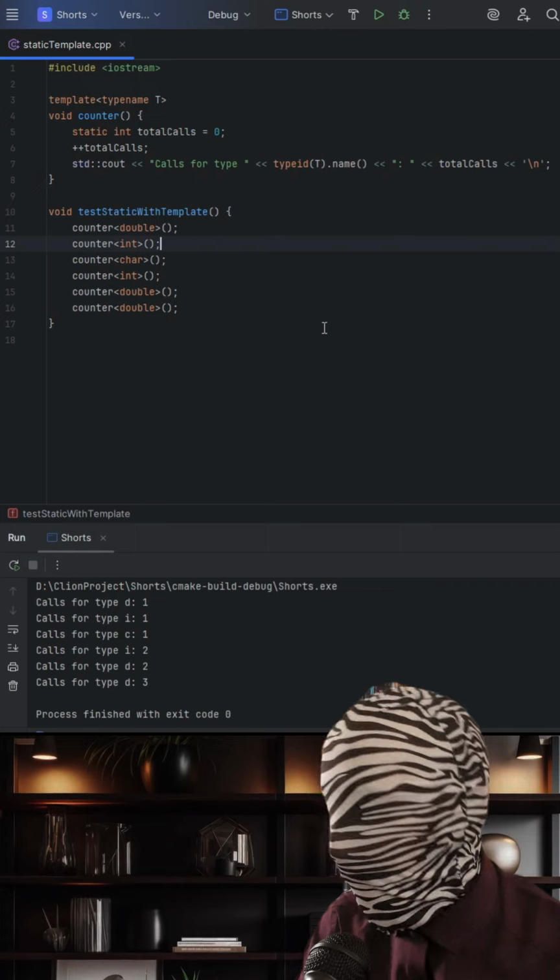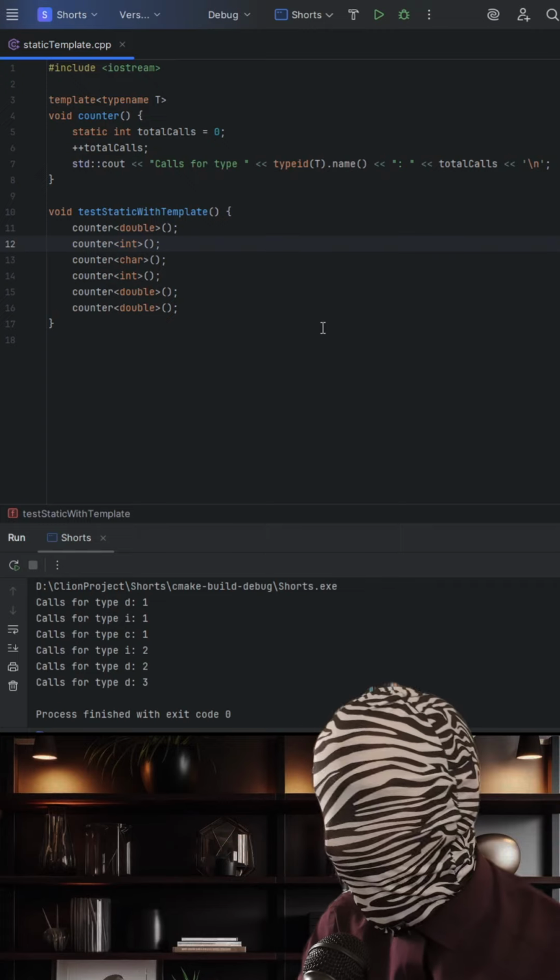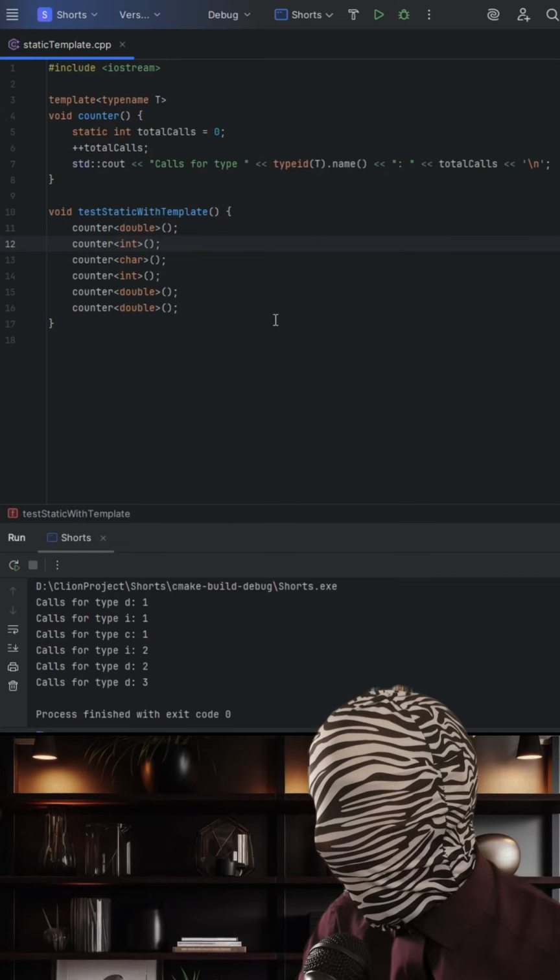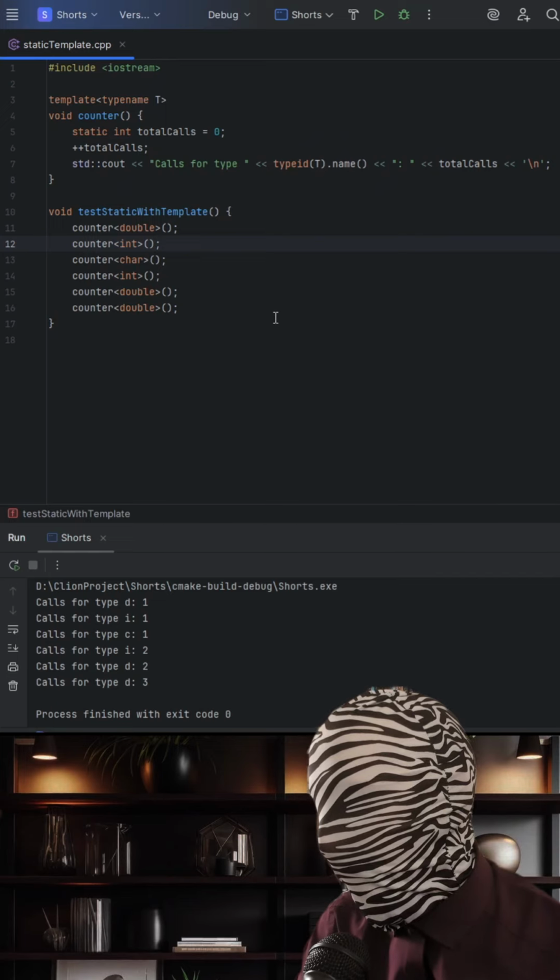So counter with the int, counter with the double, and counter with the char are all different functions at the binary level. This means that the static count inside each function is also unique to that type. It doesn't matter that the code looks shared, the state isn't.